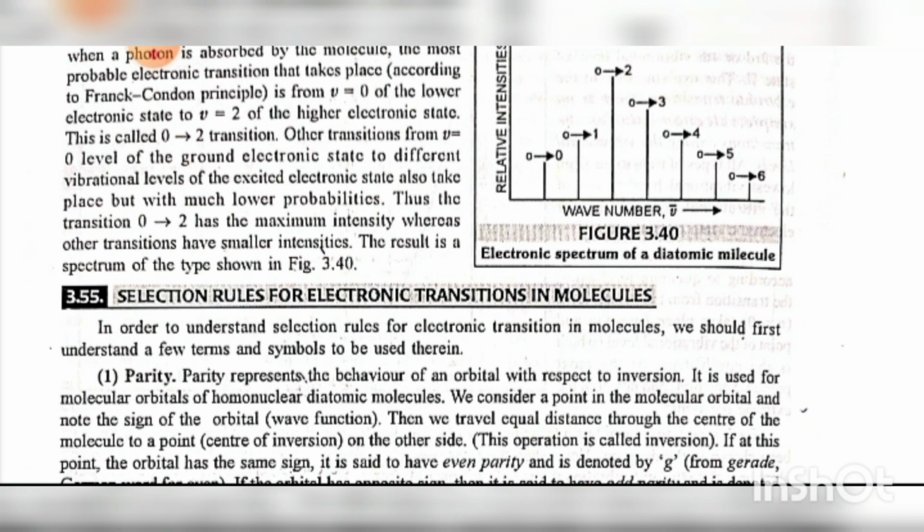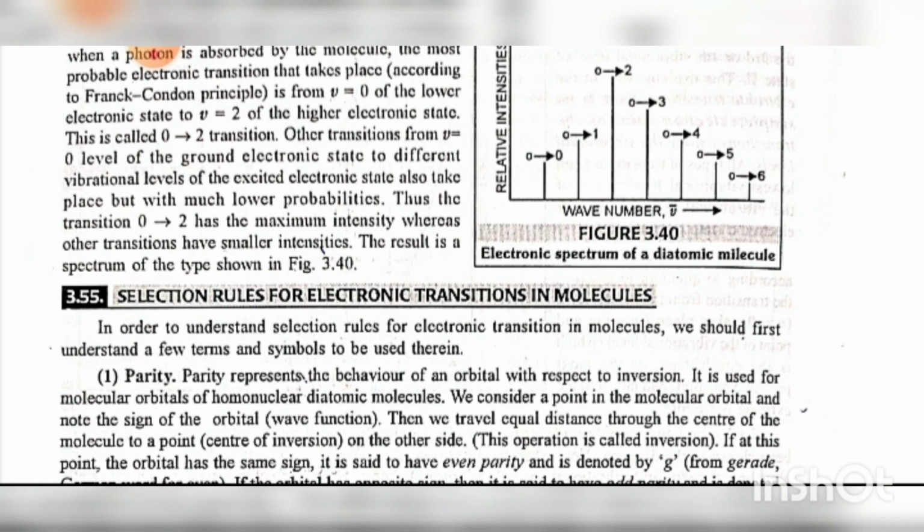We consider a point in the molecular orbital and note the sign of the orbital wave function. Then we travel an equal distance through the center of the molecule, the center of inversion, to a point on the other side. This operation is called inversion.